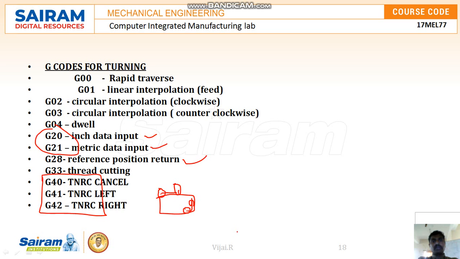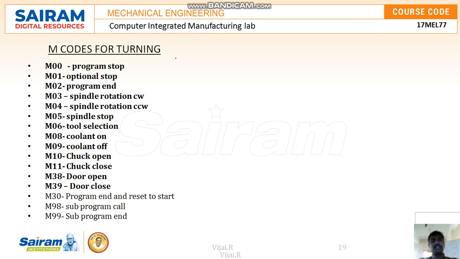And the M codes for turning. What are the M codes? We have already said that M code is a miscellaneous code. The miscellaneous code is used for program start, spindle stop, rotation in the clockwise or counterclockwise direction, and for chuck open and close. When I want to rotate the spindle in clockwise or counterclockwise direction, I can use M03 and M04. If I want to stop the spindle, I can use M05, and for tool selection I can use M06, and for coolant on and off, M08 and M09.